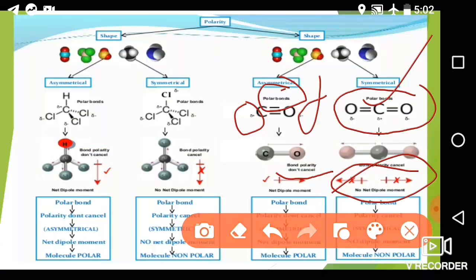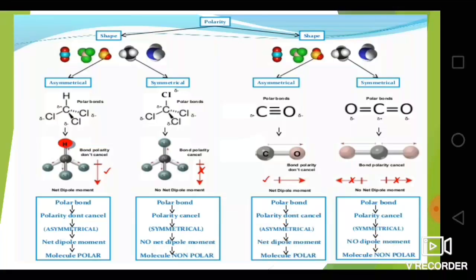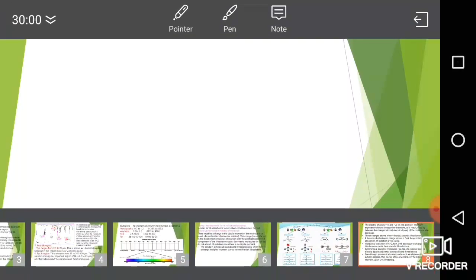Carbon dioxide is IR inactive, while carbon monoxide is IR active. In this way, we are able to know which compound is symmetrical, which is unsymmetrical, which shows a net change in dipole moment, which does not, and which is IR active or IR inactive.